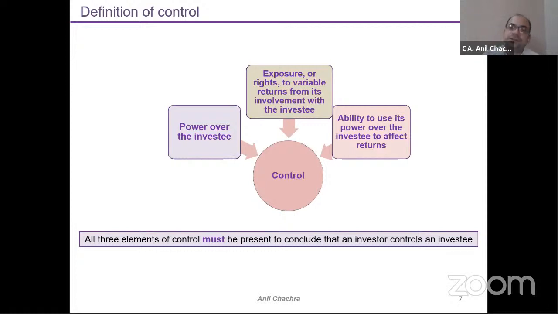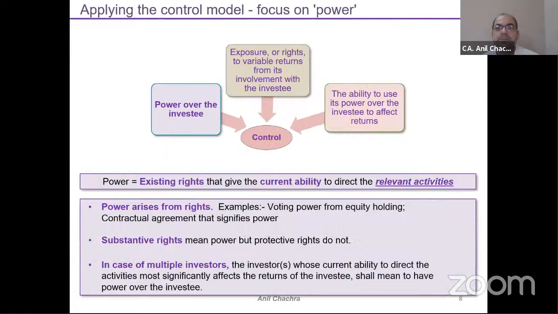So we need to see all these three constituents together, simultaneously. So three factors should be present while establishing a relationship under this control model.